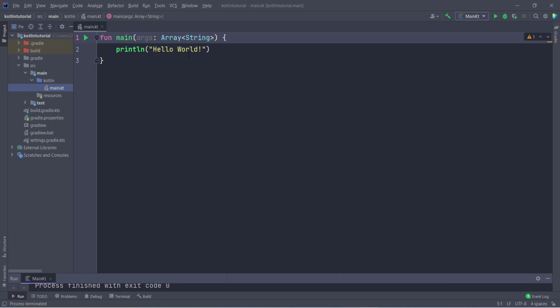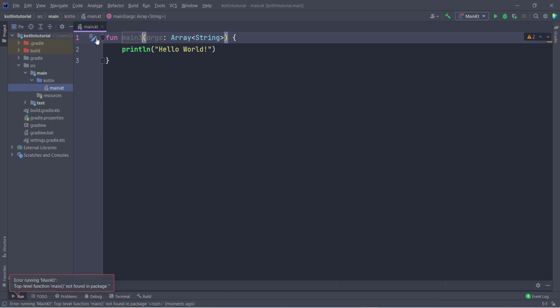So first of all, if you want to create a single line program in Kotlin, then you have to create a function main. If you are from a background like C, C++, Java, then as you already know, we have to create a main function. In C and C++, we have to create a void main. Then in Java, we have public static void main inside a class. But in Kotlin, we have to simply type here fun. So fun is a keyword for creating the function, and main is the compulsory method. So main is the function name, and you can't change this name if you want to create it.